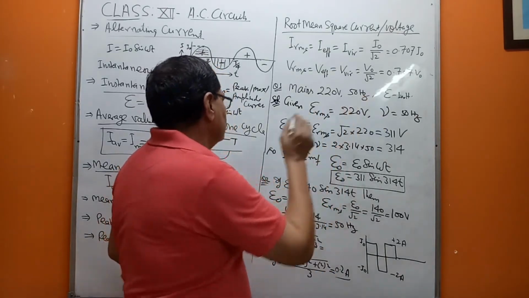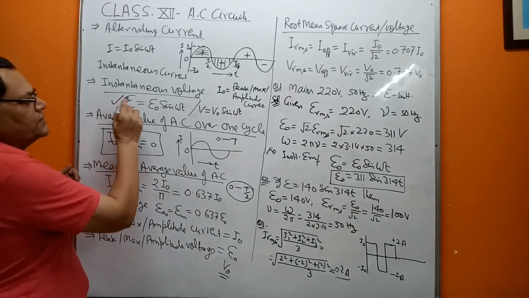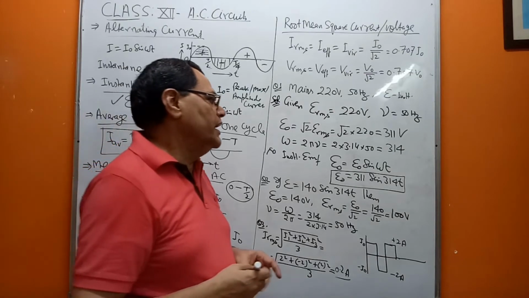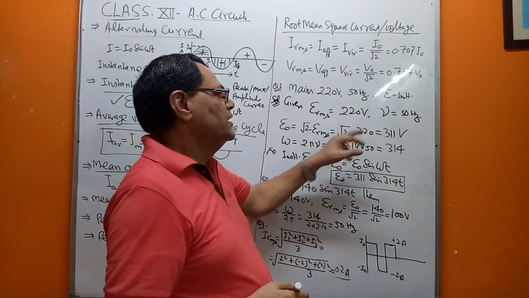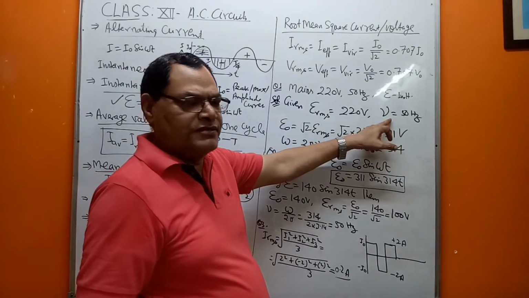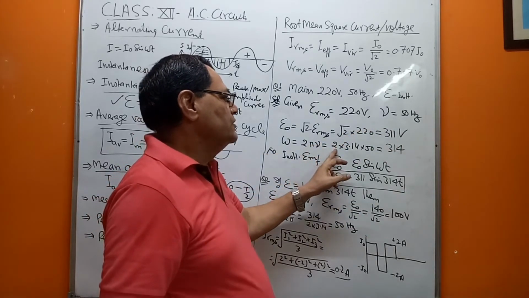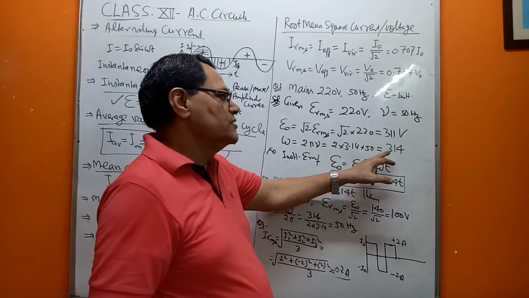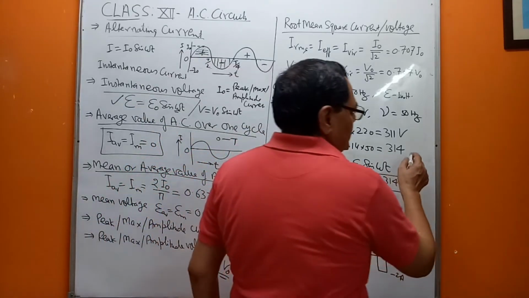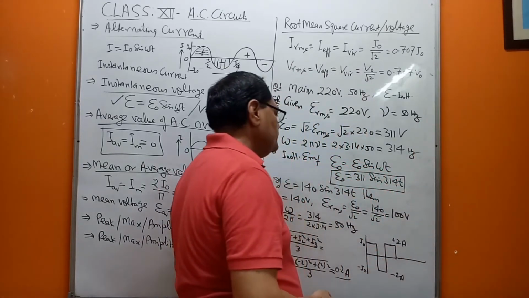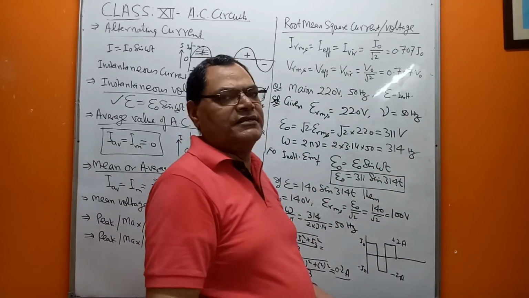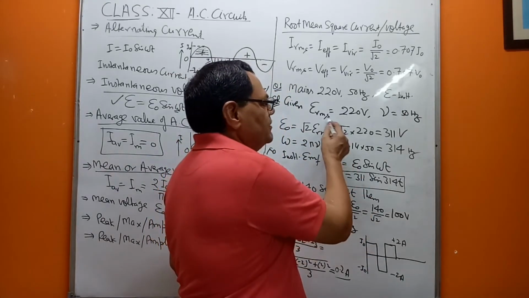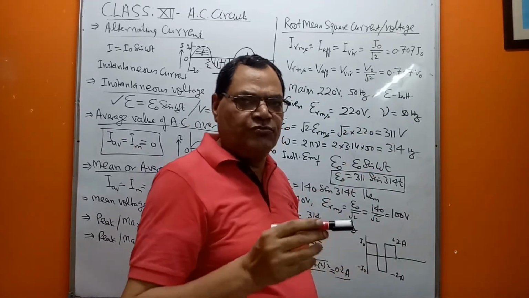Now, in this expression we need omega also, that is the angular frequency. And angular frequency is 2 pi nu. The given term is nu, the frequency. So 2 pi nu, where we place pi as 3.14 and nu as 50. Solve it and you get this value, in hertz, or we also call it radian per second. Then once we know the ERMS and of course the angular velocity omega,